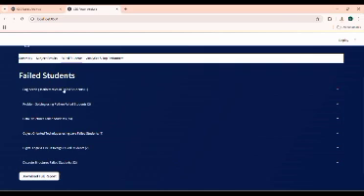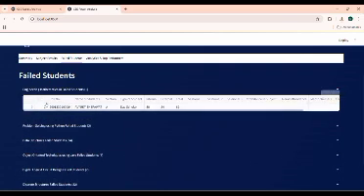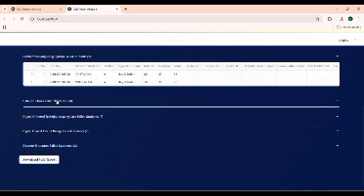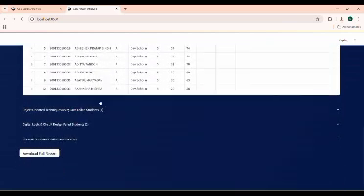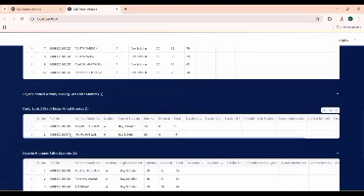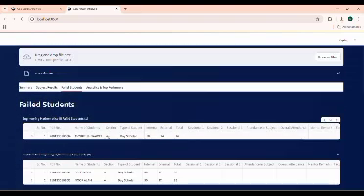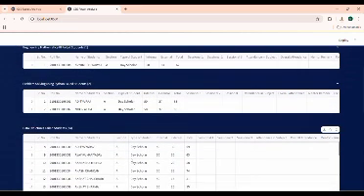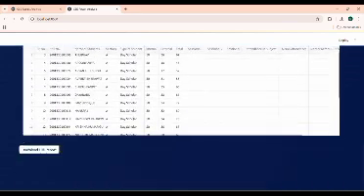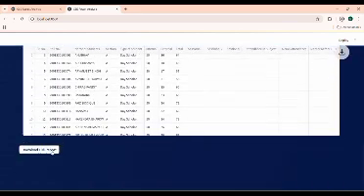Now, the next section is the failed students section. Here we have provided drop-down boxes in which there are details of the students who have failed in that particular subject. For example, engineering mathematics failed students, there is one student whose tabular data is provided; similarly in Python, in data structures, and for example, discrete structures, etc. In this we have provided the roll number, the name of the student, section, whether the student is a day scholar or a hostler, etc. Similarly, we can also get the whole report in Excel format like this.